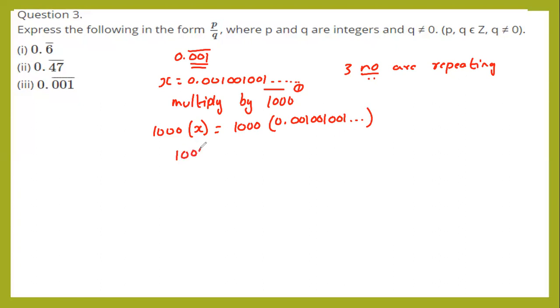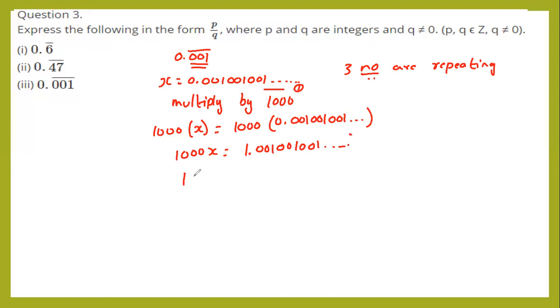Next step, 1000x is equals to, so your 3 zeros are there. So move point after the 3 digit. It will become 3 digit means 1, 2, 3. So 1.001,001,001 goes up to infinity.